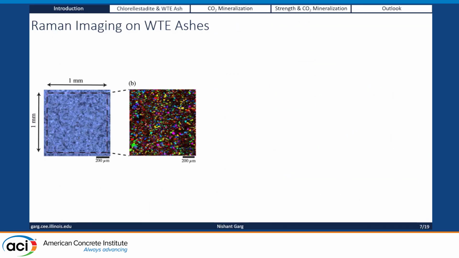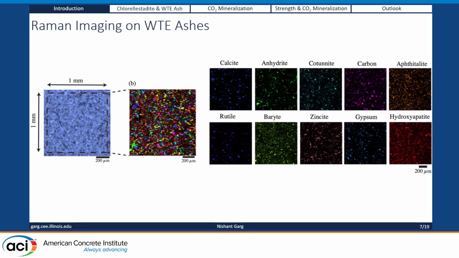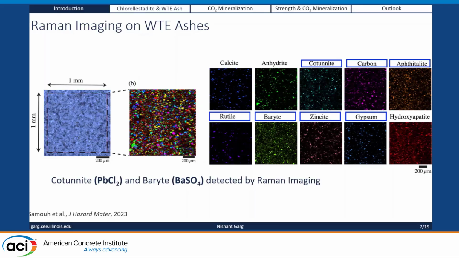There's also another side thing where we do quite a bit of Raman imaging, and we can now see the actual minerals and species where the heavy metals are. Because you can know how much heavy metals you have in there, but knowing their speciation, where it exists, is quite important. We've been exploring Raman imaging for that. For example, if you have lead and barium in cottonite and barite, you can target those minerals and selectively get them out.